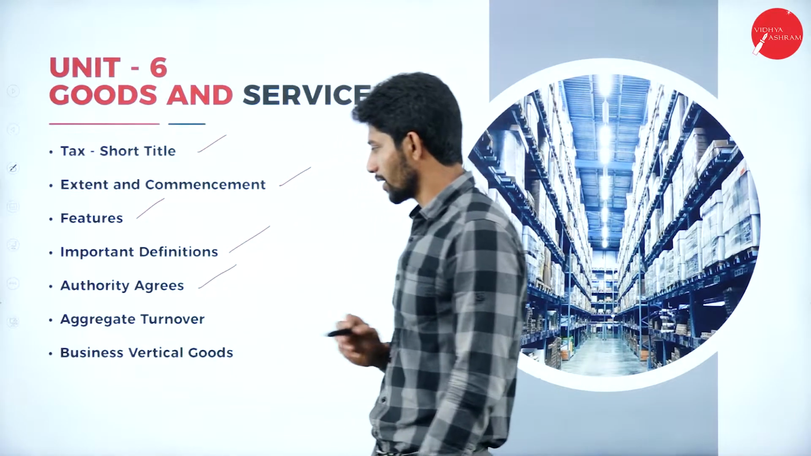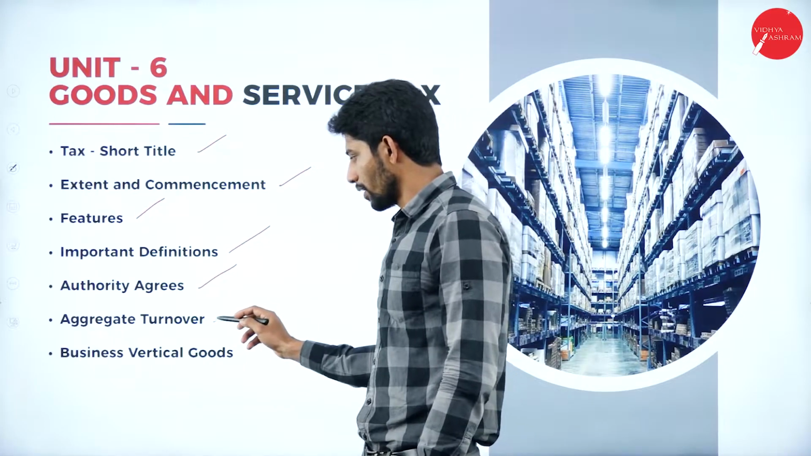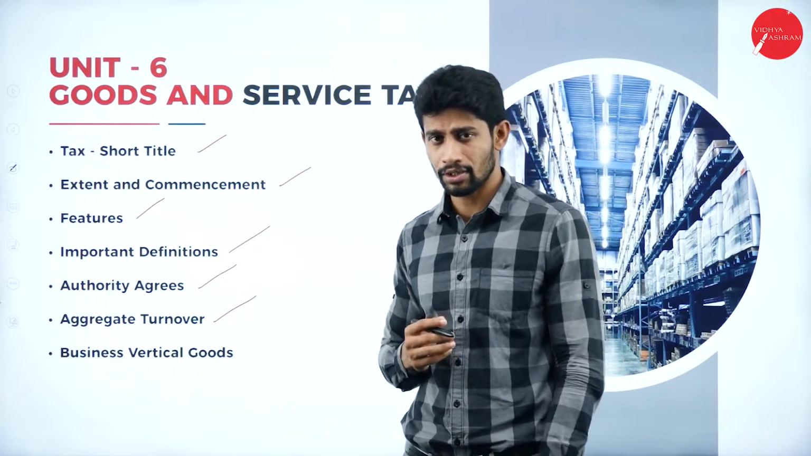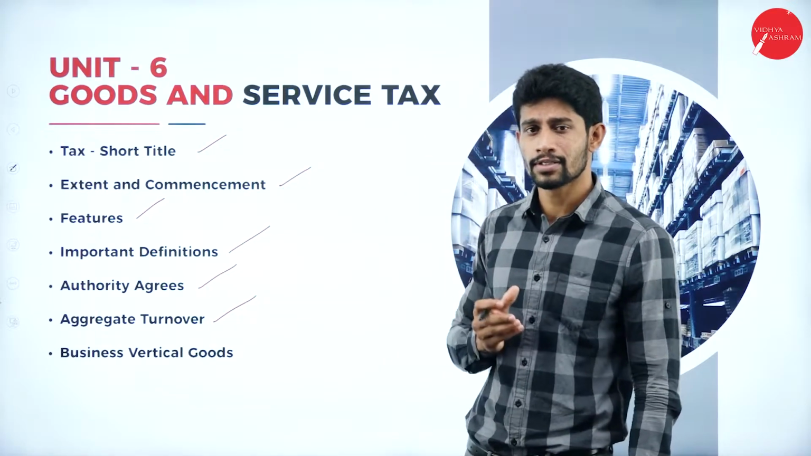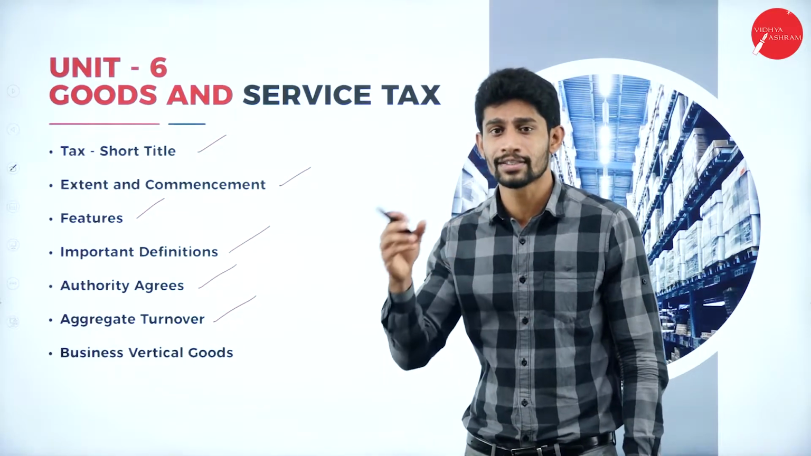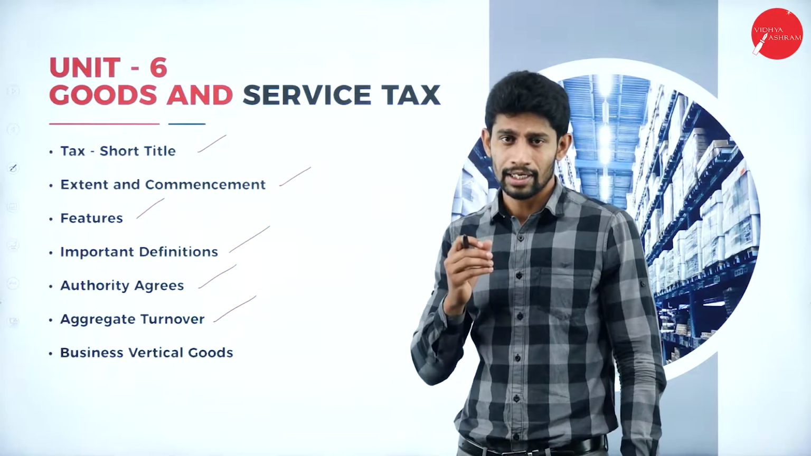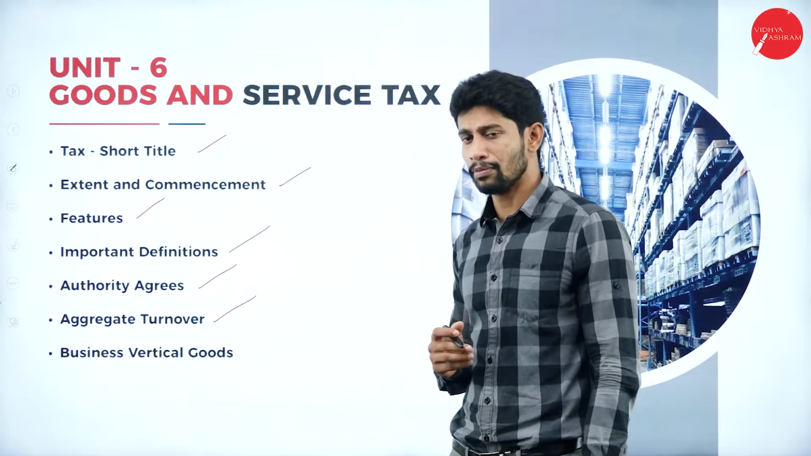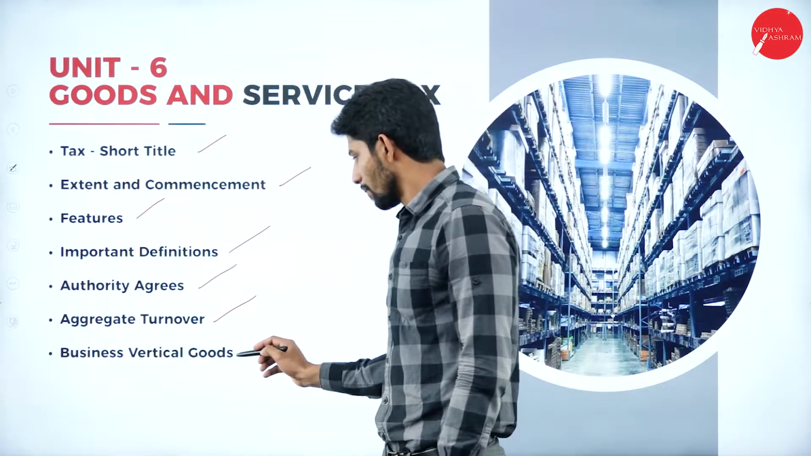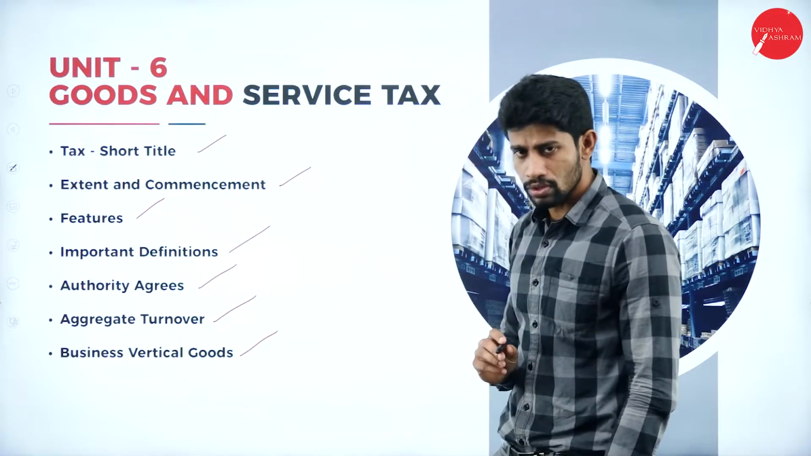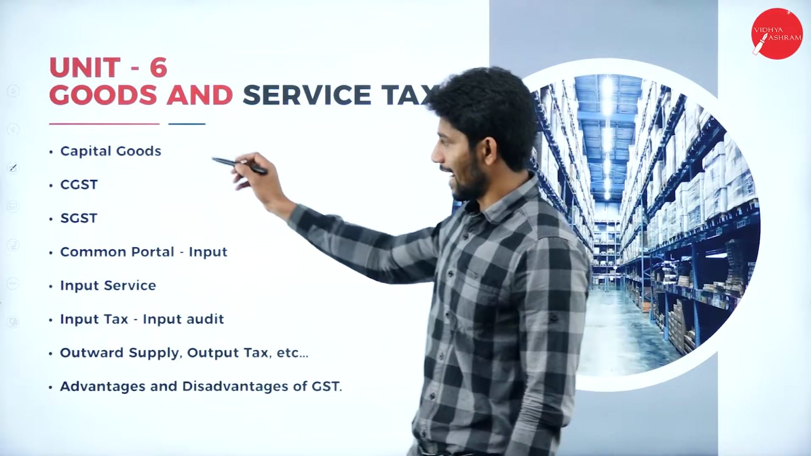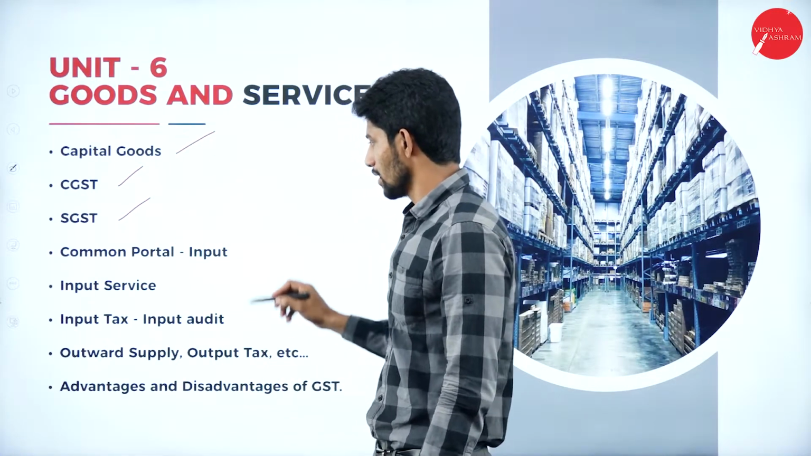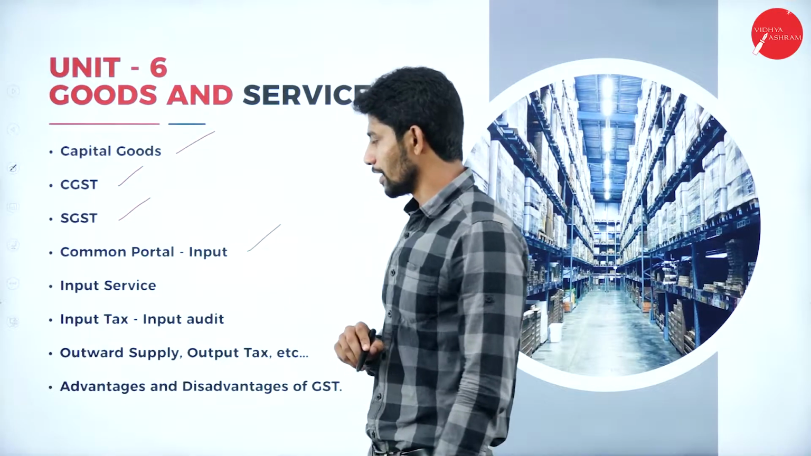And authority, aggregate turnover. Yes, what is the meaning of aggregate turnover? How to compute the aggregate turnover? What all the items we are supposed to include or exclude from aggregate turnover? Conditions we have to follow to compute aggregate turnover. About this we will be knowing. And business vertical, goods and capital goods, CGST, SGST, common portal, input.